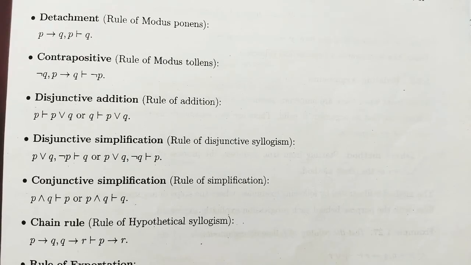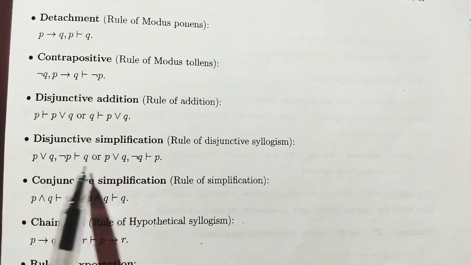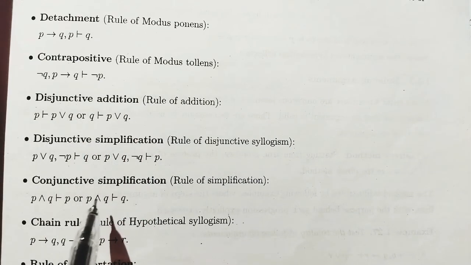Next is rules of inference for propositional logic. There are a number of rules of inference used. These are the detachment, contrapositive, disjunction addition, disjunction simplification, conjunctive simplification. There are so many rules. Just check the books and revise them for the examination.